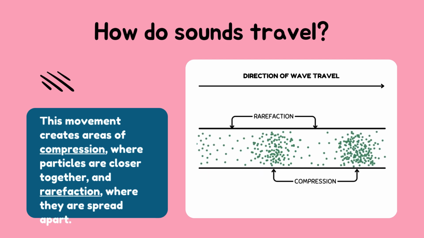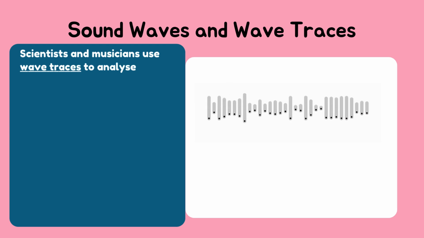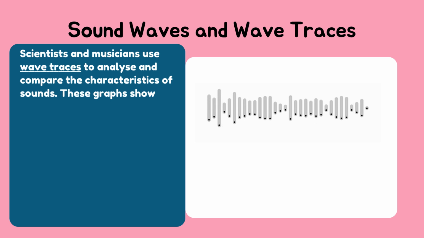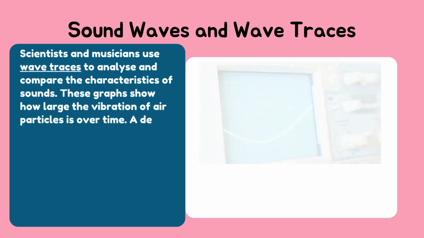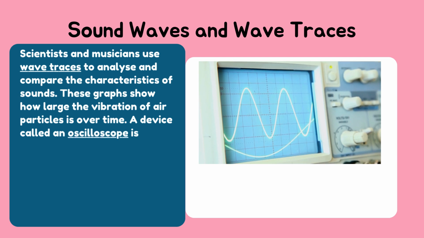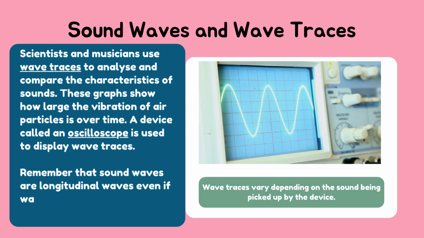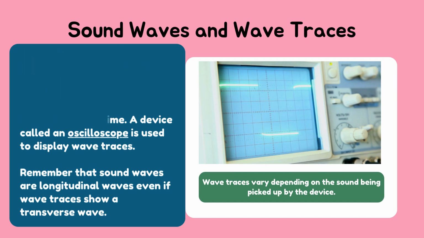Sound waves and wave traces. Scientists and musicians use wave traces to analyze and compare the characteristics of sounds. These graphs show how large the vibration of air particles is over time. A device called an oscilloscope is used to display wave traces. Remember that sound waves are longitudinal waves even if wave traces show a transverse wave. Wave traces vary depending on the sound being picked up by the device.